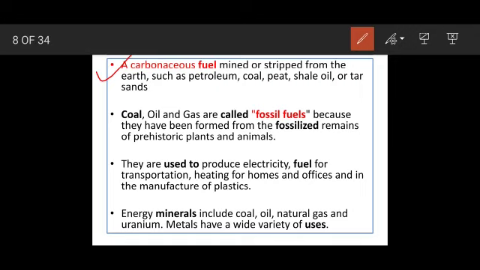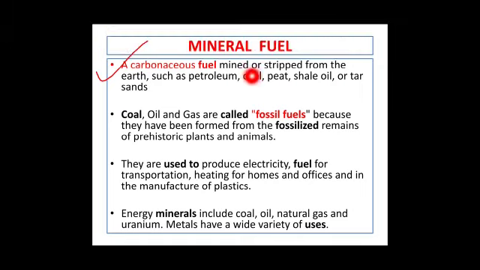Let's proceed. See, the first point here: a carbonaceous fuel, because I told you it has a huge amount of carbon, mined or stripped. So here is a word, mined or stripped, means taken out. Stripped means to take it out from the earth, such as petroleum. Children, we dig a well and take out petroleum. So this is how it's written. It is mined or stripped. Coal is mined, right? From the mines the coal is taken out, but for petroleum, drilling is done, a well is dug, and from the well the petroleum is taken out.